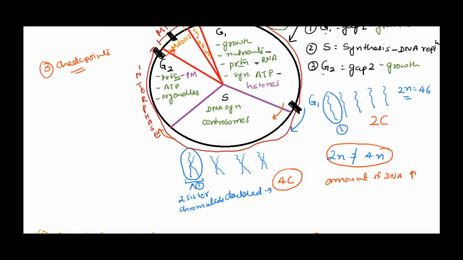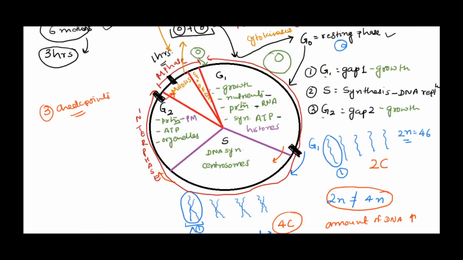Now, if there is any problem in any of these checkpoints, either the cell will go back, repair itself and restart the whole thing again, because you can't afford having any error, or it can also just remove the cell from the cell cycle and discard the cell. Okay, it will not be allowed to undergo the cell cycle. So that's the importance of checkpoints.